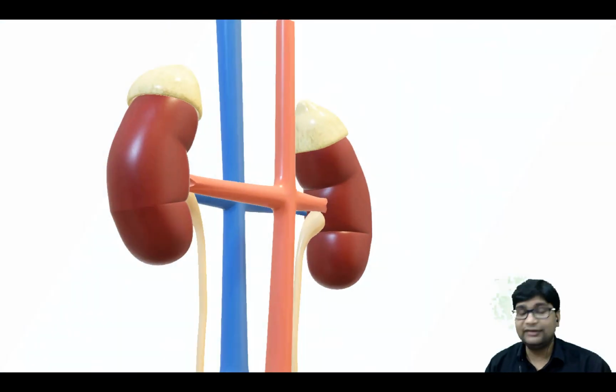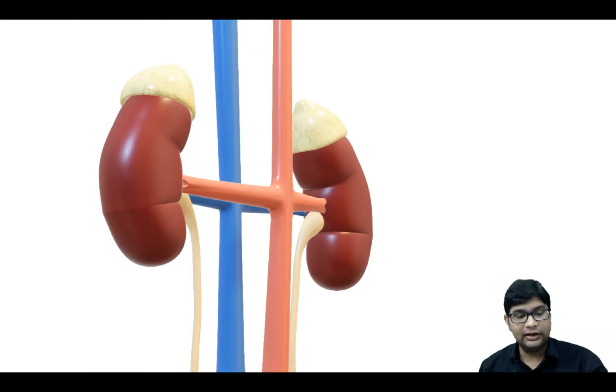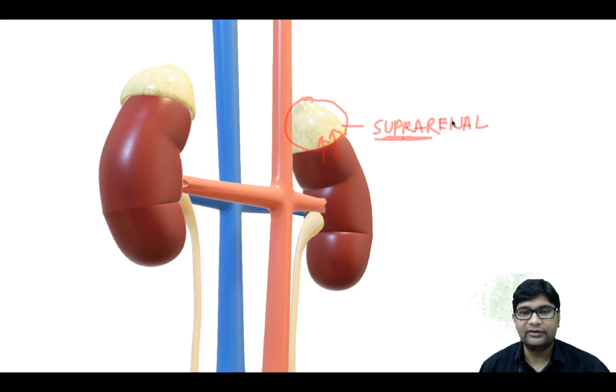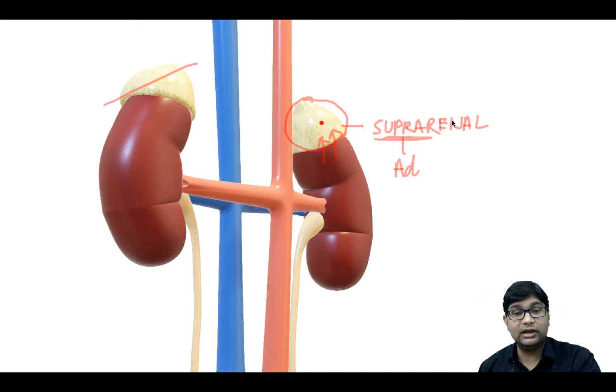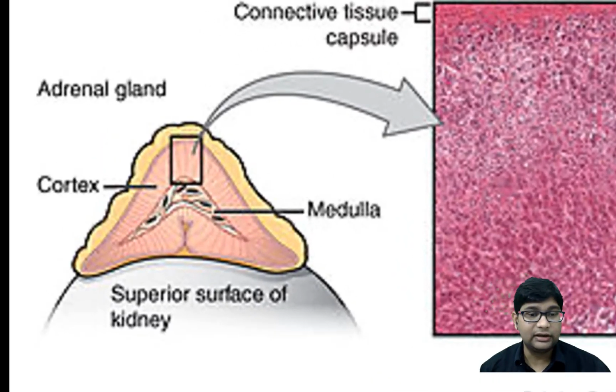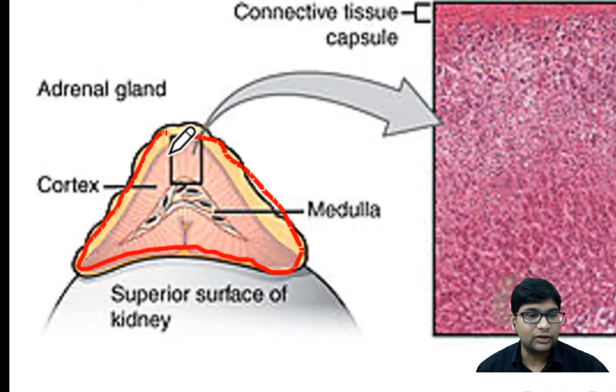You should first know what is adrenal gland. Adrenal gland is basically a gland which is situated above the kidney like this. Because it is superior to the kidney, it is also known as suprarenal gland. If you make a cut section like this, you'll find that it is a triangular gland, and it has a cortex outside and a medulla inside.